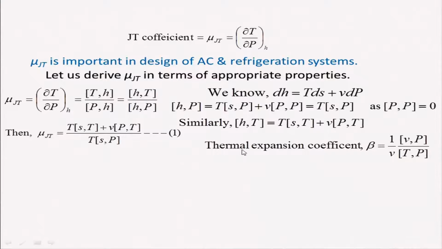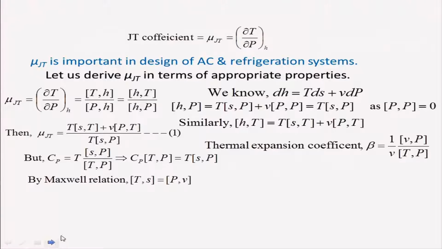For that, we know that the thermal expansion coefficient beta is 1 over V times the Jacobian Vp with respect to Tp, and we also know Cp is equal to T times the Jacobian Sp with respect to Tp. So therefore, I can write Cp Jacobian Tp is equal to T into Jacobian Sp. And with the Maxwell relationship, we know that Jacobian Ts is equal to Jacobian Pv. So therefore we can utilize this, right?